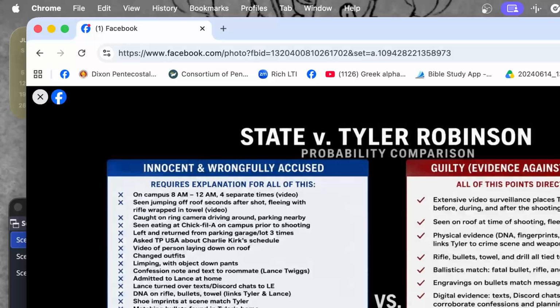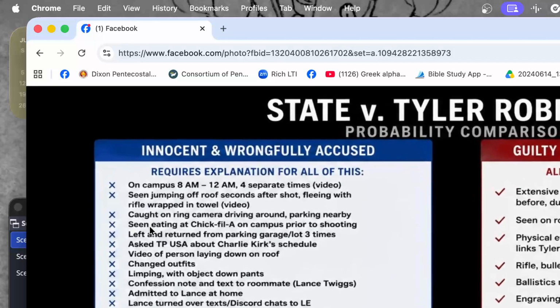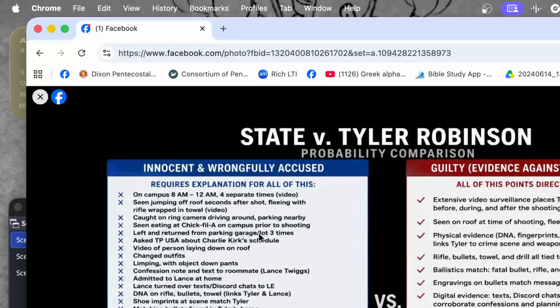Now, I'm not a statistical expert on anything, but I do have my JD. I have a law degree. It's an actual law degree. I'm not making this up. I have a JD from SMU. I'm not a licensed attorney, however, only because I didn't pass my bar exam. That doesn't mean that I couldn't have passed the bar exam if I had perhaps tried harder. But anyway, I have a law degree. I have 15 years of experience in criminal defense as a paralegal or a legal assistant.